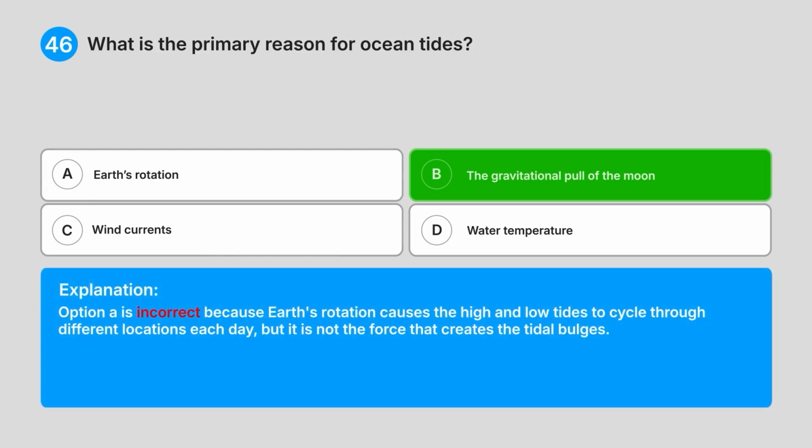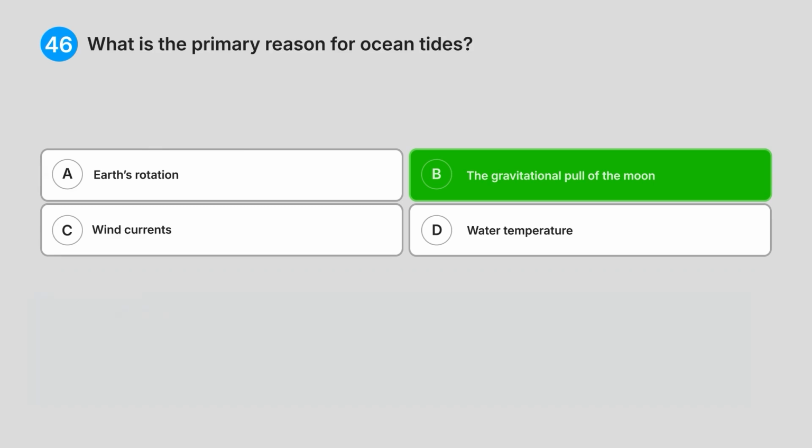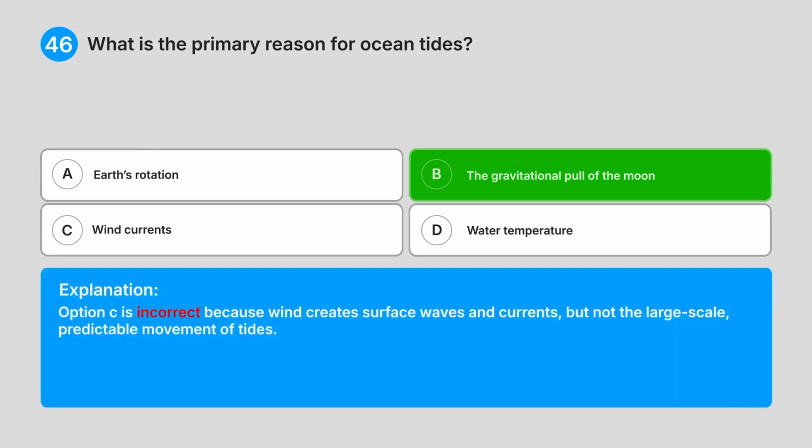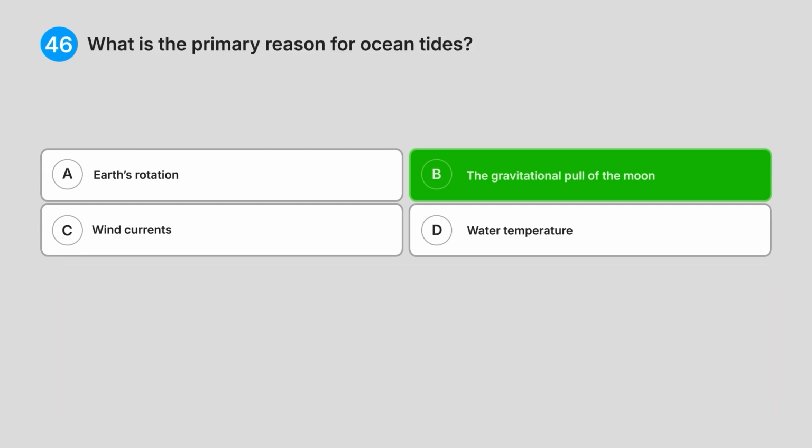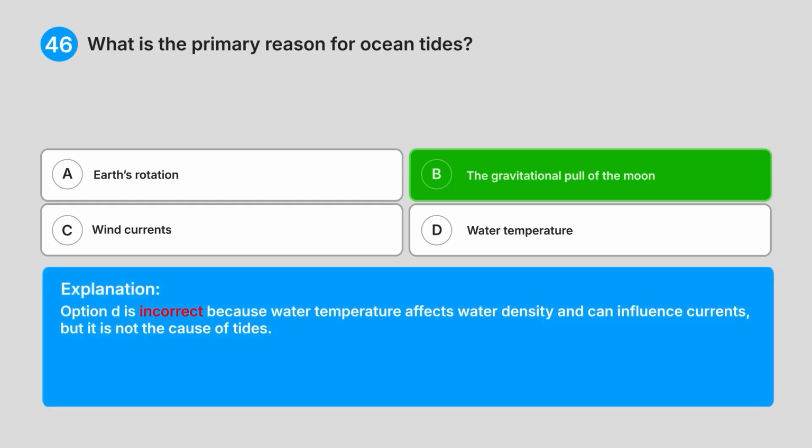Option A is incorrect because Earth's rotation causes the high and low tides to cycle through different locations each day, but it is not the force that creates the tidal bulges. Option C is incorrect because wind creates surface waves and currents, but not the large-scale predictable movement of tides. Option D is incorrect because water temperature affects water density and can influence currents, but it is not the cause of tides.